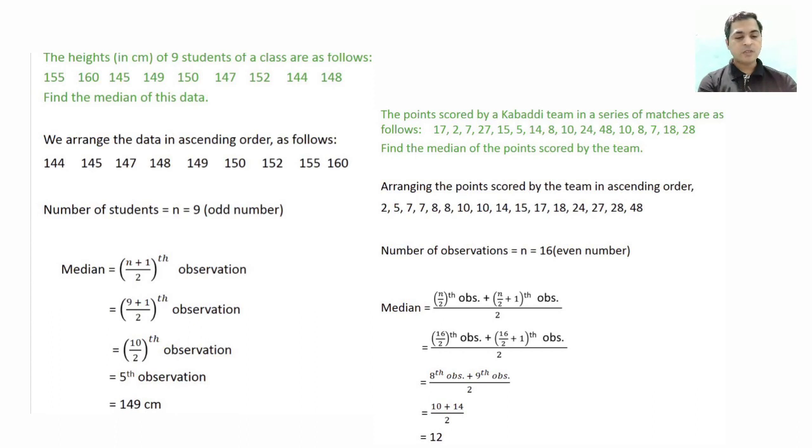So if the number of observations is odd, the median is equal to the (n plus 1) by 2th observation. So (9 plus 1) by 2th observation, 10 by 2th observation, means the 5th observation. So what is the observation in the 5th position? It is 149.